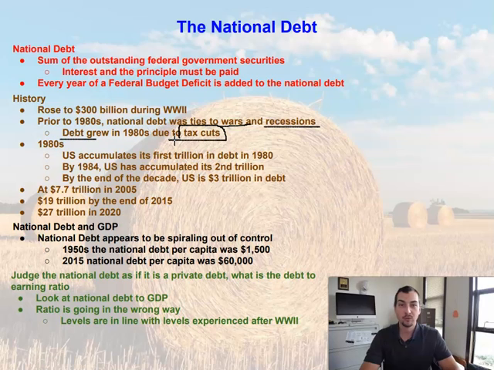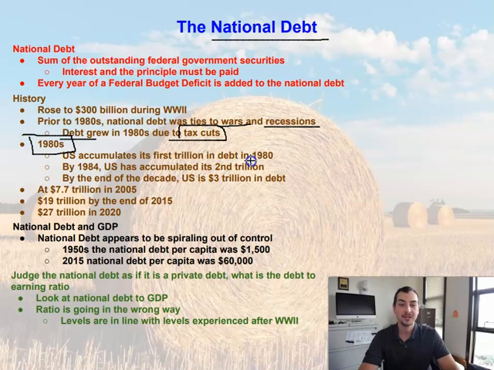So if the amount that we're making in taxes is now being cut and we're actually making less, well, that creates a larger separation between the amount we make and the amount we spend, and our federal budget deficit increases, increasing our national debt. So let's dive into the 1980s, because some interesting things happened in the 1980s.